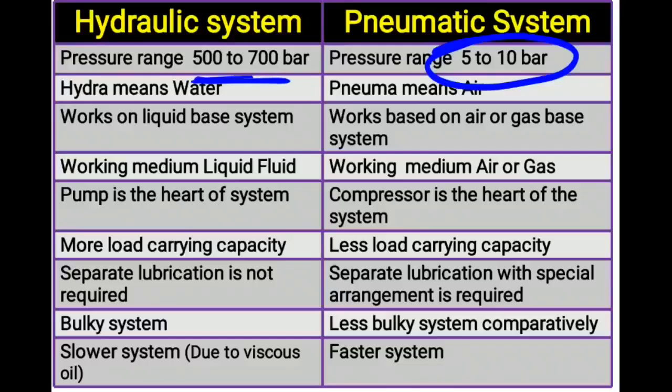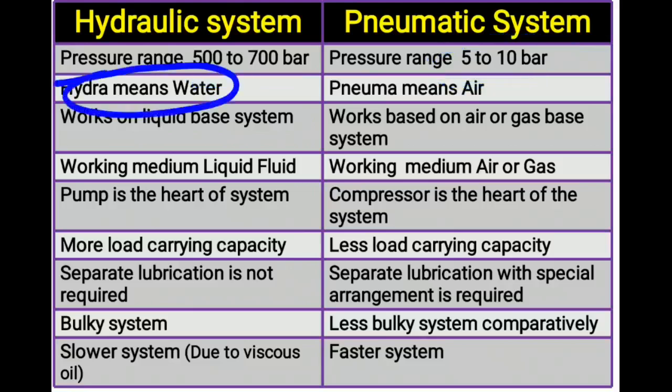Hello everyone. Today we are discussing the differences between hydraulic system and pneumatic system. In hydraulic system the pressure ranges from 500 to 700 bar, but in pneumatic system it is 5 to 10 bar. Hydra means water and pneuma means air.